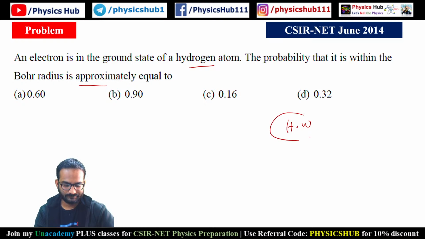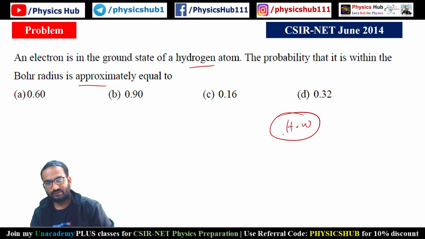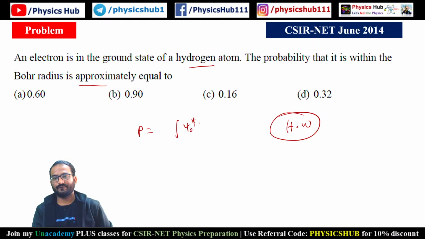Time is up. So what will you do? Probability that the electron is within the Bohr radius. The probability will be given by psi 0 star psi 0, into d tau, 4 pi r squared dr. Now it is to remain within the Bohr radius, so the limit will be from 0 to a naught, the Bohr radius.